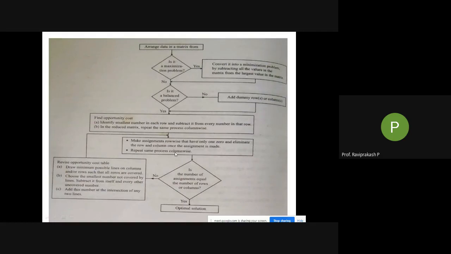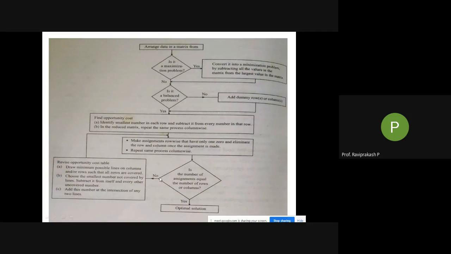Repeat the same process column wise. So I'll explain what it is. Don't worry now. So next, is the number of assignments equal to the number of rows? This is what we need to check. The assignment is already done in the previous step, row wise then column wise. So we need to check whether the number of rows or columns is equal to the number of assignments or not. If yes, that is the optimal solution.